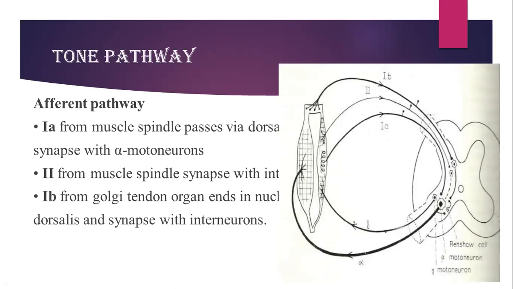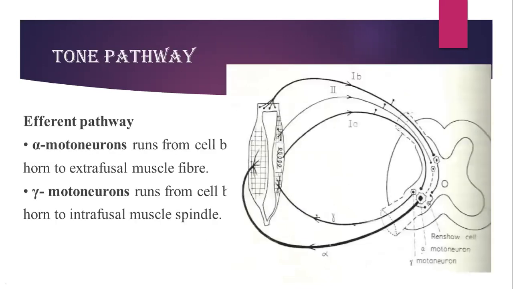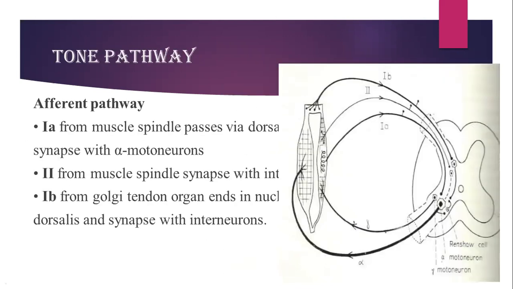So it is completely here. From this central part, it enters the dorsal horn and directly goes towards the alpha motor neuron, whereas type 2 fibers are from the periphery of the intrafusal fiber. They will also enter the dorsal horn, but instead of direct insertion on the alpha motor neuron, they will enter through the interneurons.